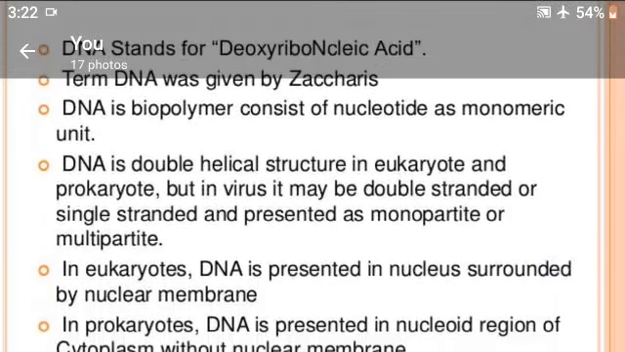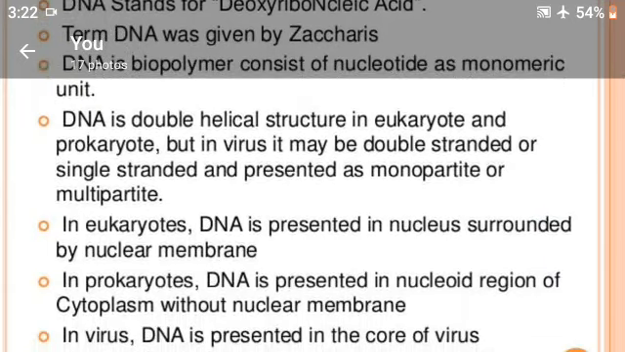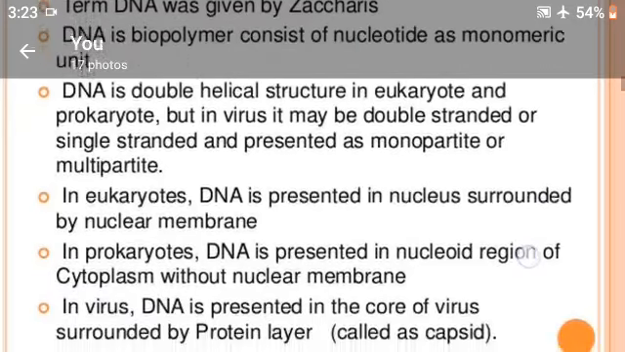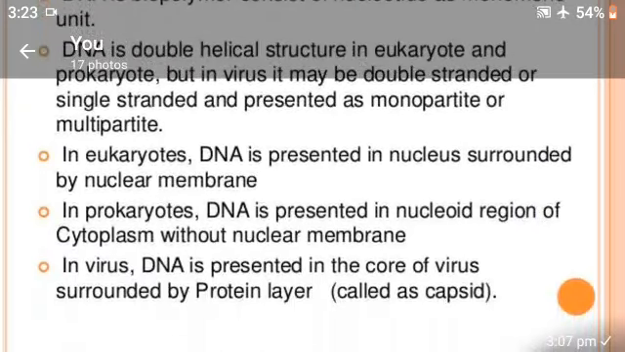In eukaryotes, DNA is presented in the nucleus surrounded by nuclear membrane. In prokaryotes, DNA is presented in the nucleoid region of cytoplasm without nuclear membrane, or incipient nucleus. In viruses, DNA is presented in the core of the virus surrounded by a protein layer called capsid.